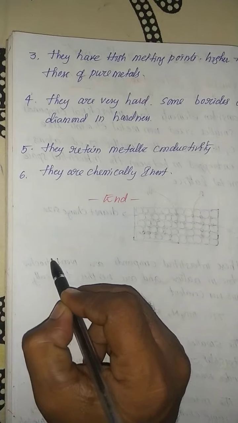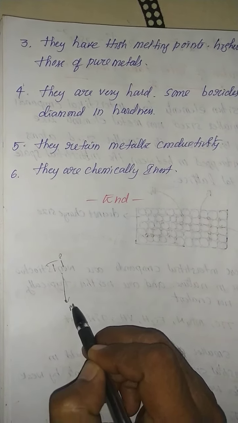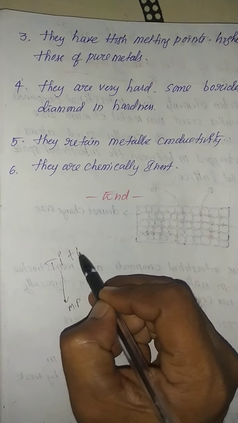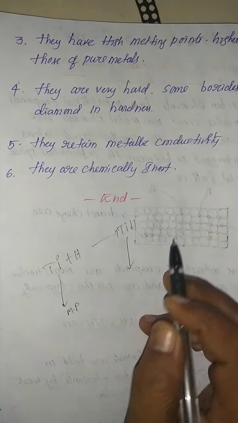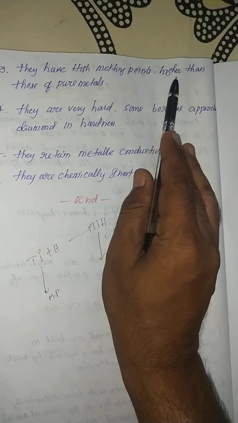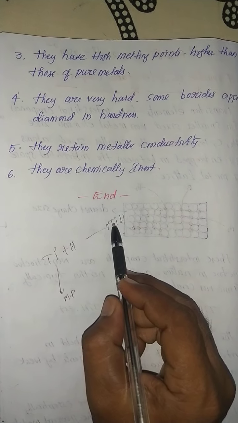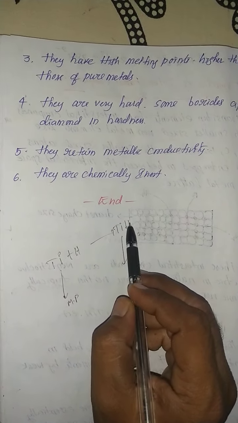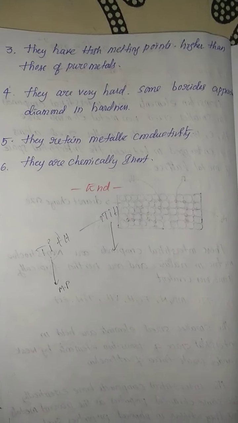For example, titanium has one melting point, but when titanium reacts with hydrogen, the melting point of titanium hydride is different, and it is higher than that of pure titanium. This is also an important point.